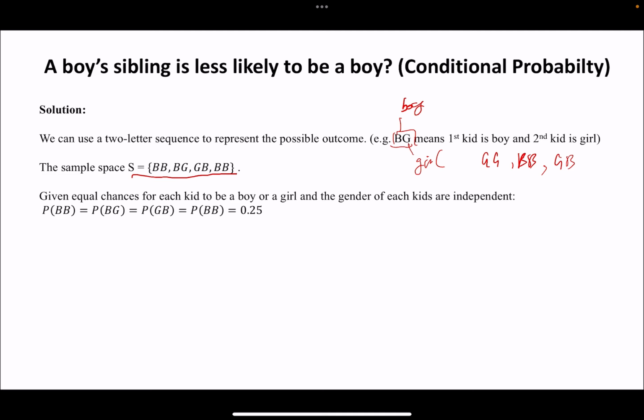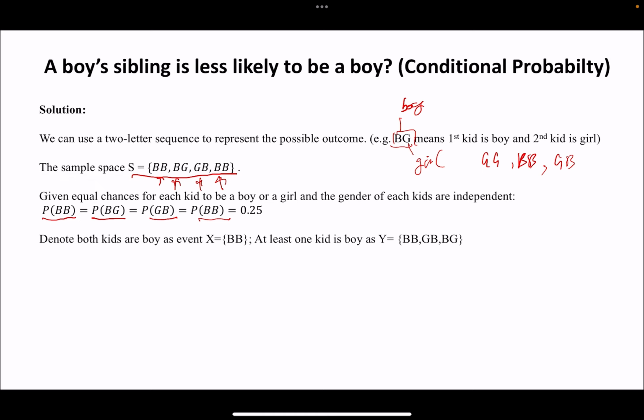Given equal chance for each kid to be a boy or girl and the gender of each kid being independent, each outcome in this sample space is equally likely. They are uniformly distributed. Hence, the probability of BB, BG, GB, and GG are all 0.25, which is 1/4. We can denote both kids being boys as event X, which has only one outcome, BB. And at least one kid being a boy as Y, which has three possible outcomes: BB, GB, and BG.